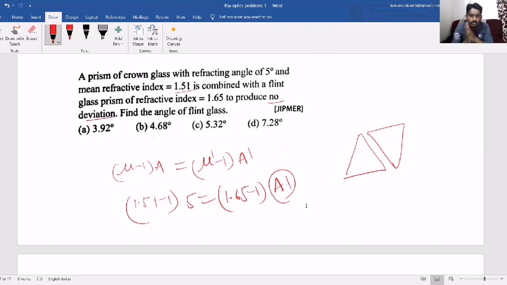So like this, the questions can come. So please try to understand the question and remember each and every formula. In this short time, what you can do is remember each and every formula thoroughly so that you don't have to wait for a single second to think what might be the formula for this question.